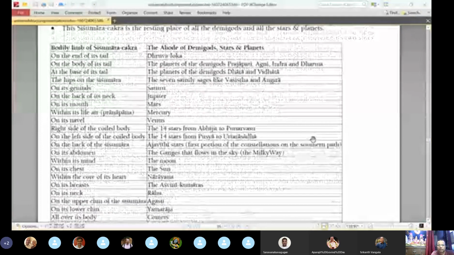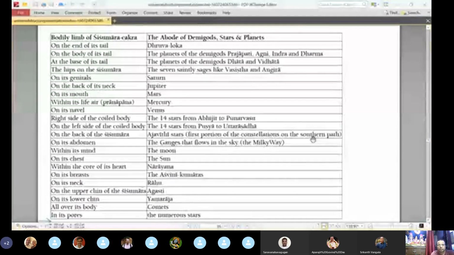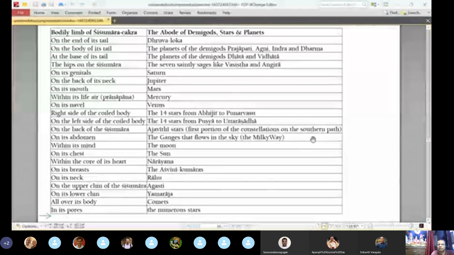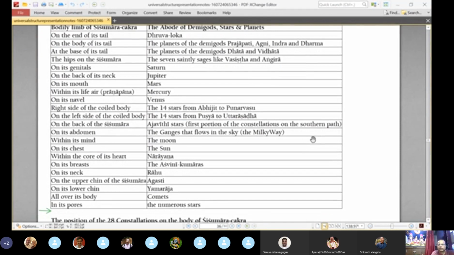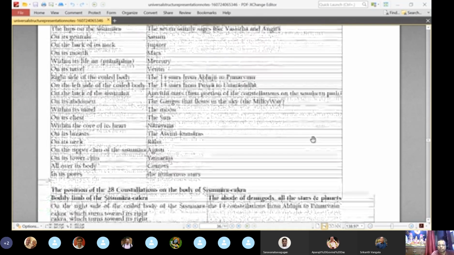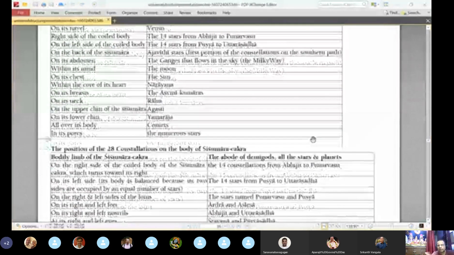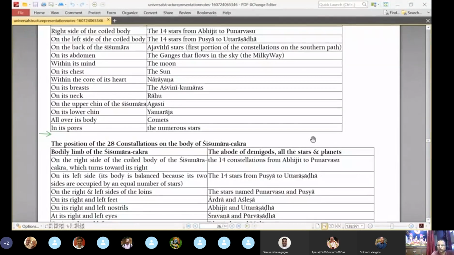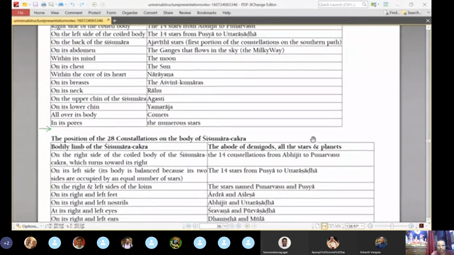I'm not sure whether this is very interesting for us, but we can quickly go through it. For example, it says that at the end of the tail is Dhruva Loka. On the body of its tail are the Prajapatis, Agni, Indra, and Dharma. At the base of the tail are Data, Vidata, and some other planets, which we have not seen in detail. We are only discussing the main planets until now. So these are the planets located at different parts of the imaginary dolphin, or Shishimara, which is inverted.